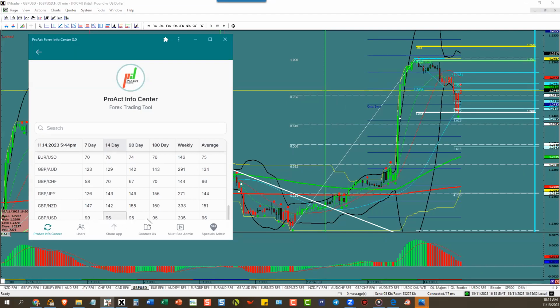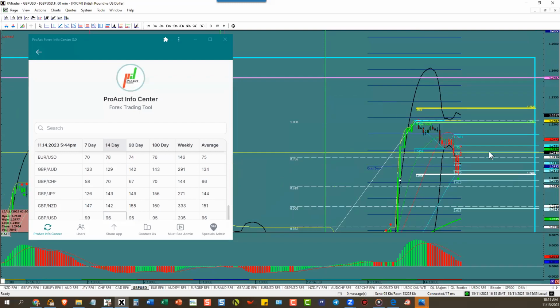So you got to wait till 5 o'clock where you get a new ATR. Pound dollar has a 96 pip ATR right now. And so wherever this stops before 5 o'clock, find 96 pips to the upside if the dollar is going down.